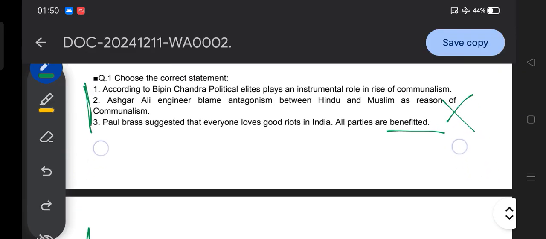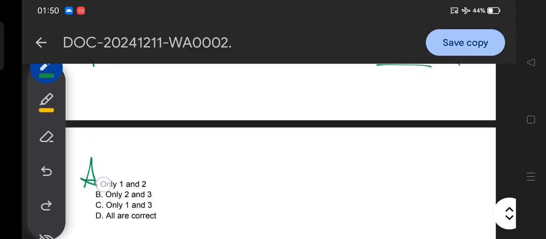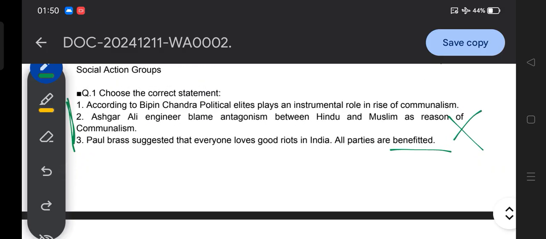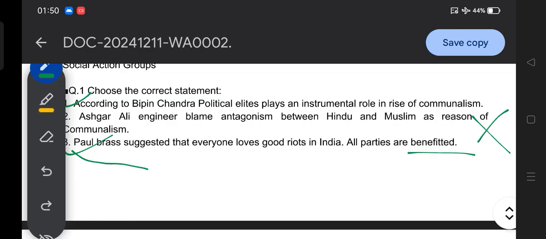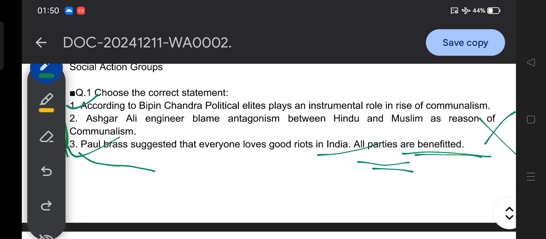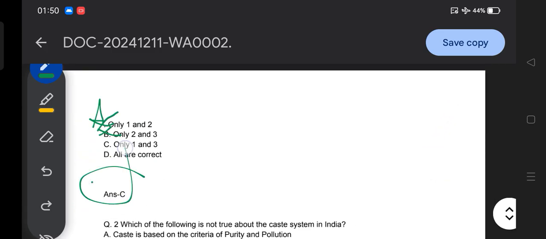Statement 2 is incorrect, so we eliminate it. If we eliminate statement 2, then the remaining option is C. That means the first and third statements are correct. Paul Brass suggested that everyone loves good riots in India, all parties are benefited. Okay, all parties, in the sense political parties, get benefit out of riots. Then Bipin Chandra said that elites play an instrumental role in the rise of communalism. So here 1 and 3 are correct. So the answer for this question is option C.